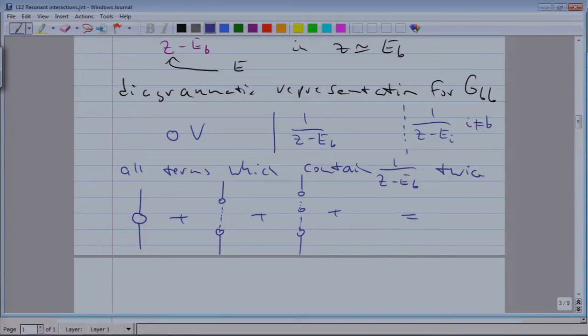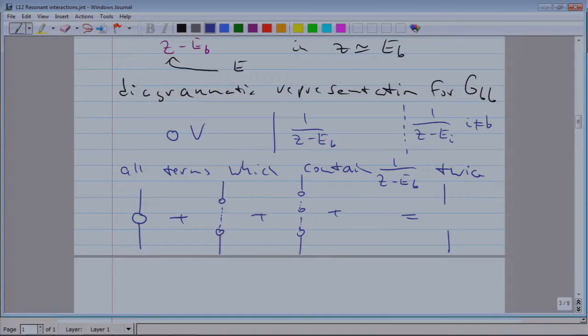So let me use another symbol for it. We start with that state, we end with the state B, but in between we can go once, twice, three times through other intermediate states, but we are never allowed to create another divergence.